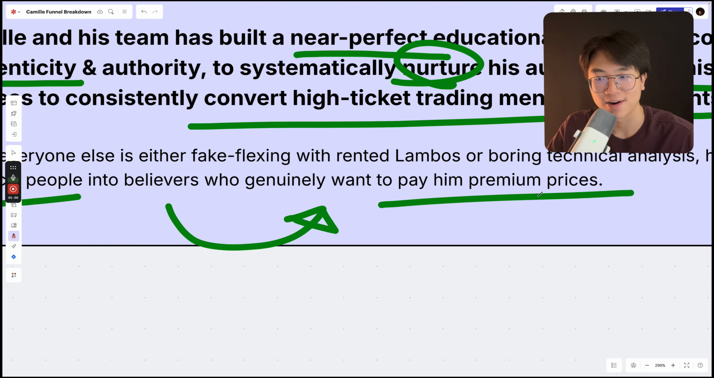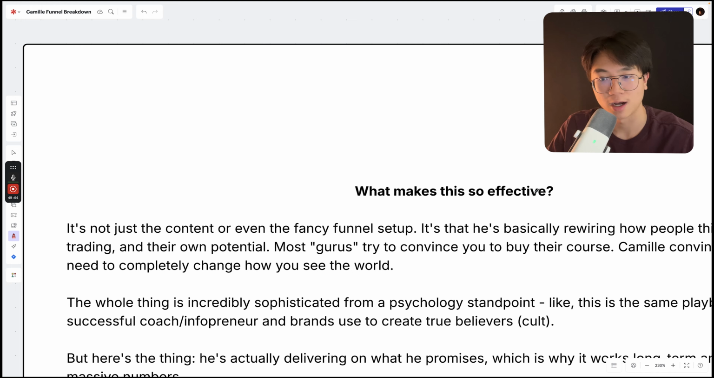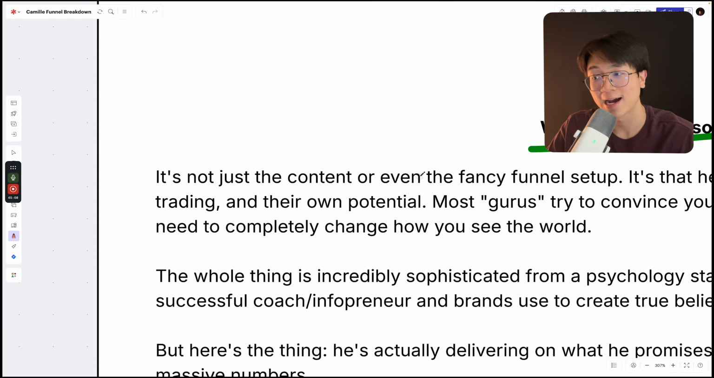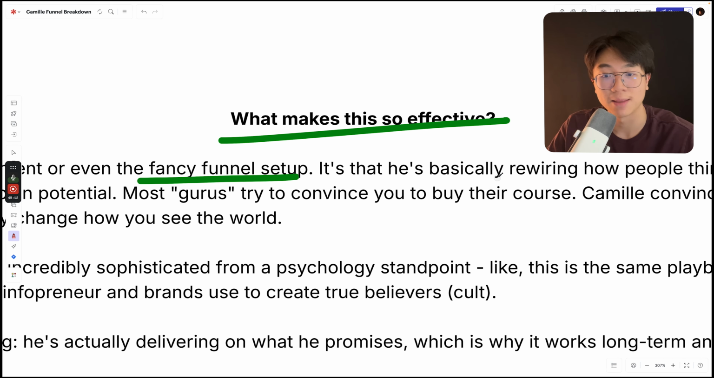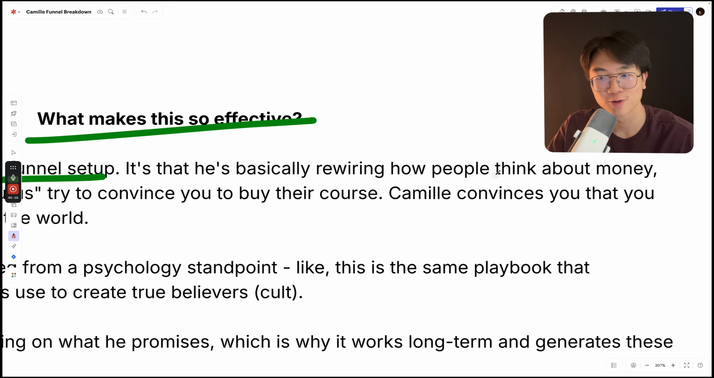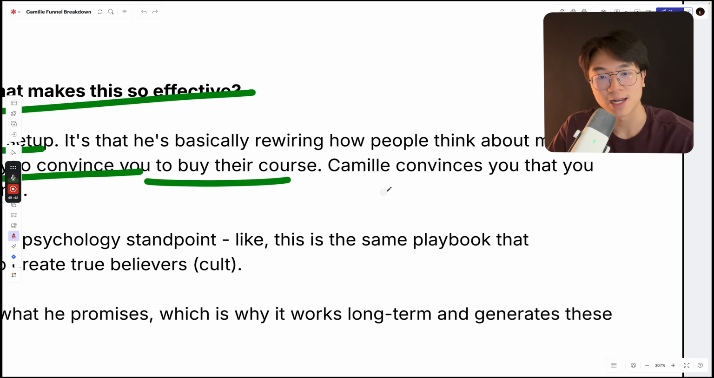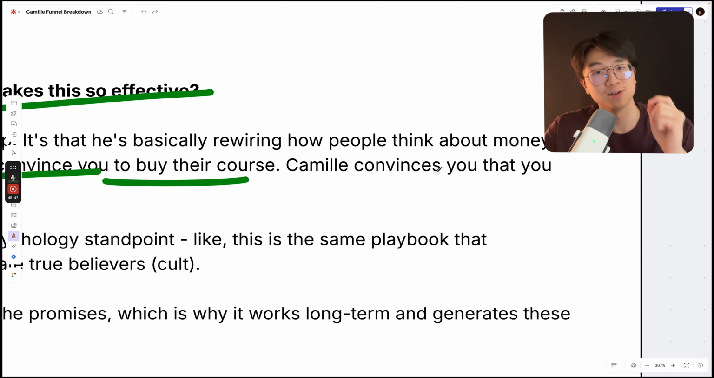So what makes his funnel so effective, right? It is not just the content, or the funnel setup that he has. He has basically rewired how people should think about money, how he believes people should think about trading and money in general, right? See, most gurus try to convince you to buy their course, but Camille convinces you that you need to completely change the way you see the world and the way you see money.